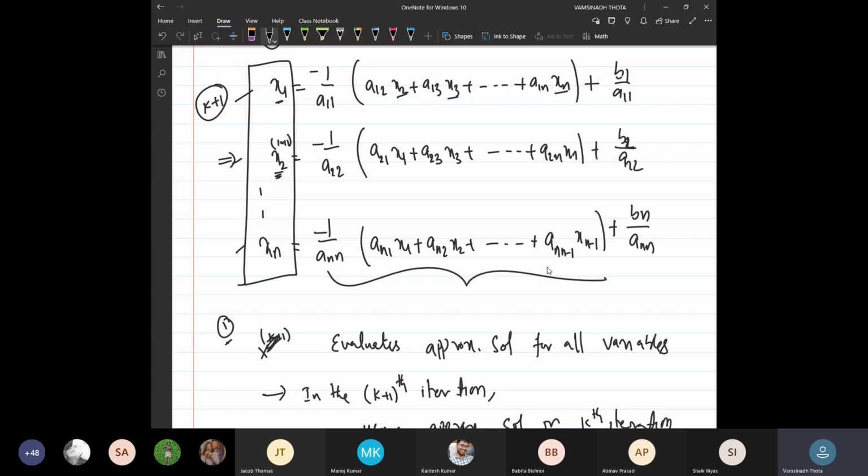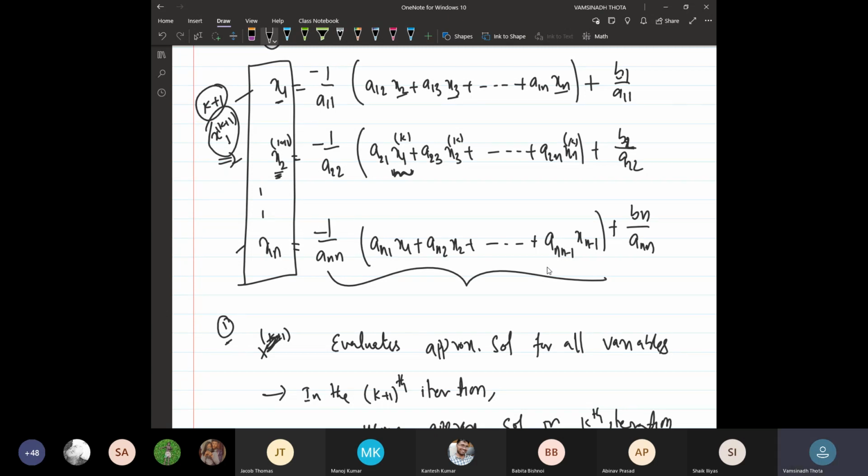Here we need to use the kth iteration values only on the right hand side. But remember, the first coordinate on the right is x of the kth iteration for the first variable, even though in the previous step we have already evaluated x(k+1) for the first variable. Even though we have already evaluated it, we still use the value from the previous iteration.